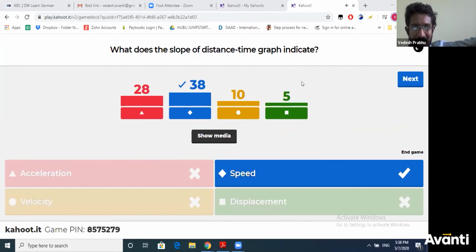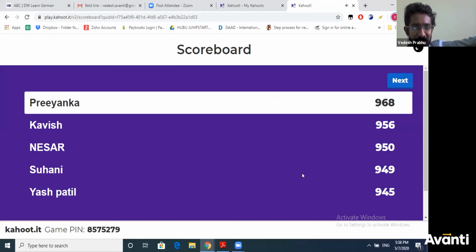from the mobile screen. Okay, so 38 students selected the correct answer. Let us see the scorecard. As of now, Priyanka is leading, followed by Kavish, Nasir, Suhani, and then Yash. So you see, you should be fast. Since Priyanka was very quick, she got the first place. This is only the first question. There are a few more questions. Let us see the next question.